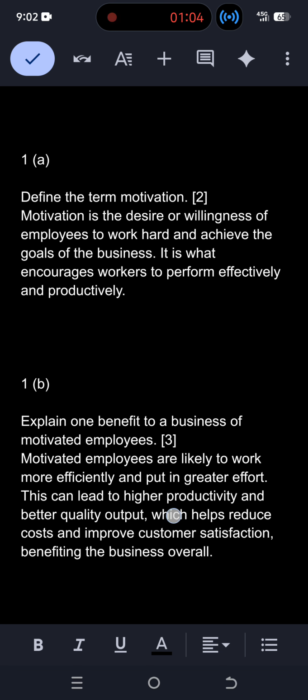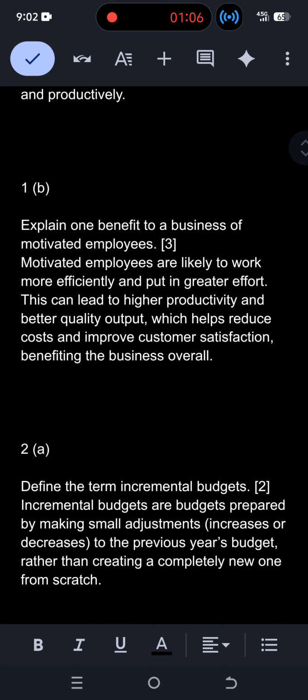Then we have 1B part that says explain one benefit to a business of motivated employees. So, what will be the benefit? Of course, motivated employees are likely to work more efficiently and put in great effort. And this can lead to higher productivity and better quality output, which helps reduce cost and improve customer satisfaction and benefiting the business overall.